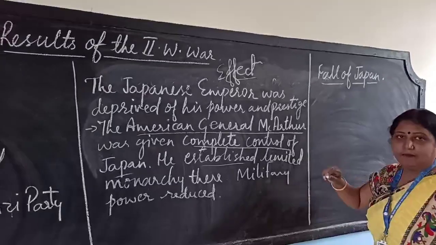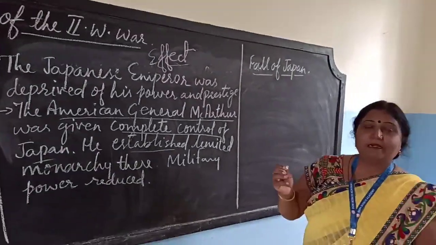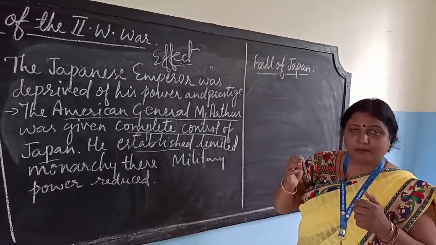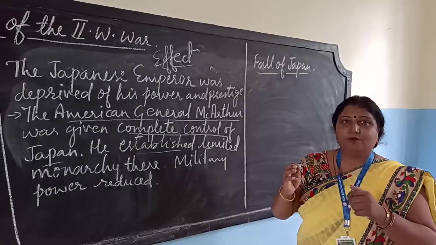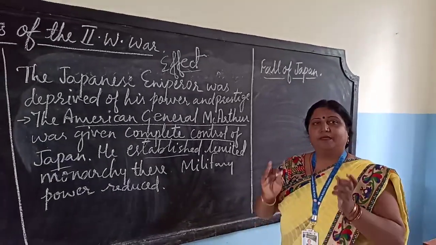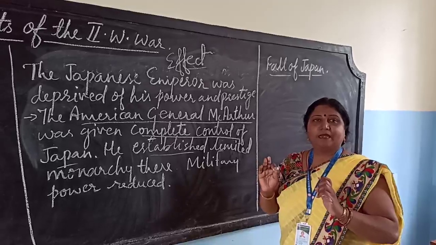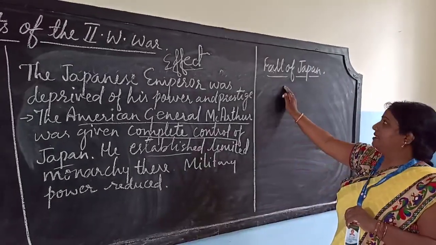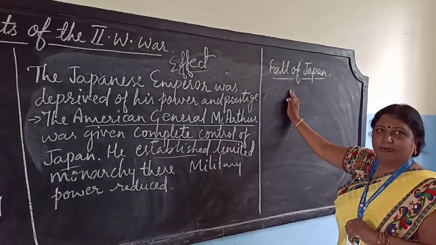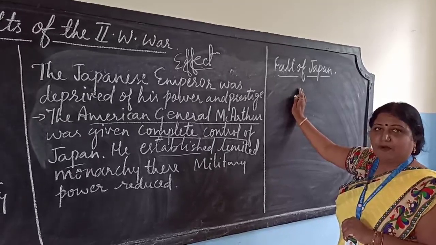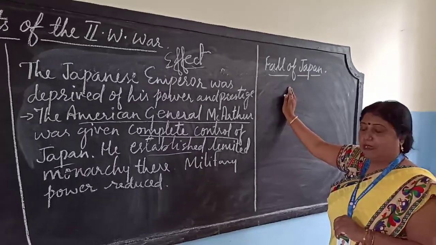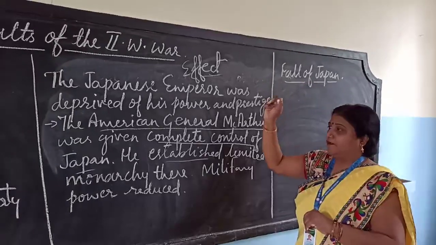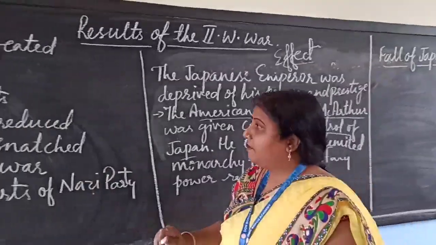Japan was sent an ultimatum to surrender or be ready for destruction. Japan did not pay any heed, and two atom bombs were dropped on Hiroshima and Nagasaki. This was the fall of Japan.